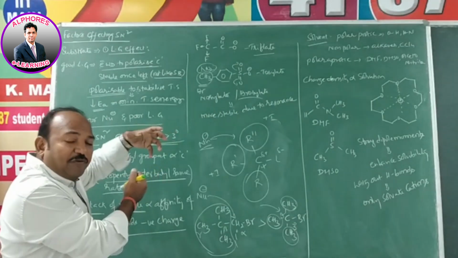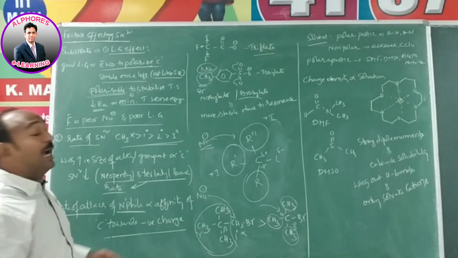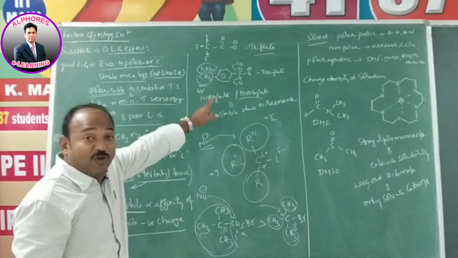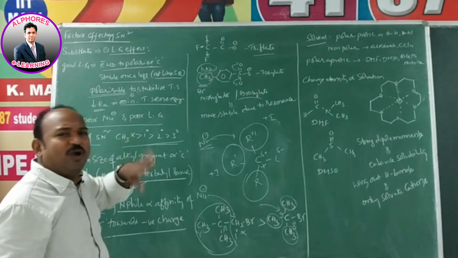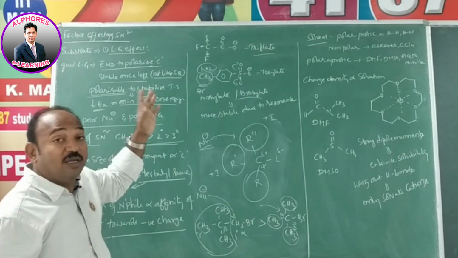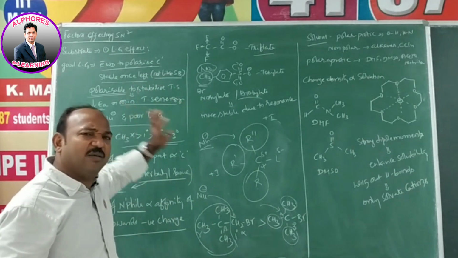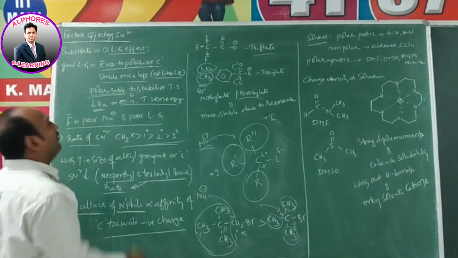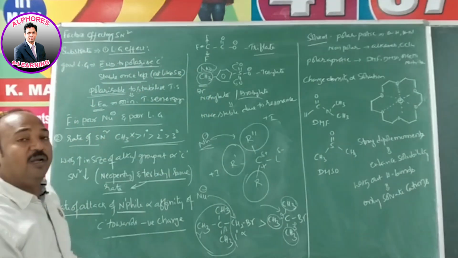So the more the number of electron withdrawing groups in the leaving group, the more the leaving tendency. Also, this O minus you get is resonance stabilized. That's why it does not want to come back; it does not act as a strong base to abstract a proton. It can itself be stabilized. So whatever qualifications are required, they satisfy all of them. It is stable.